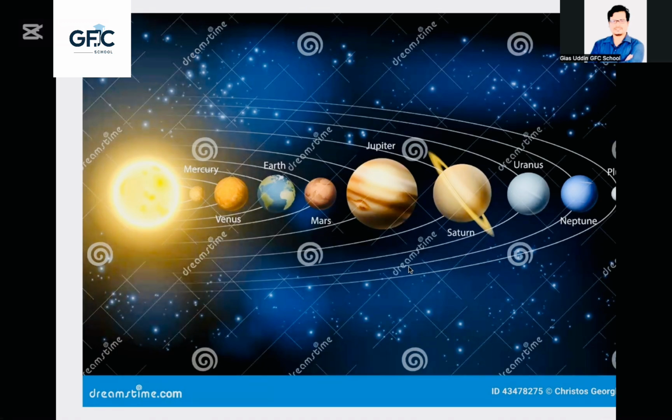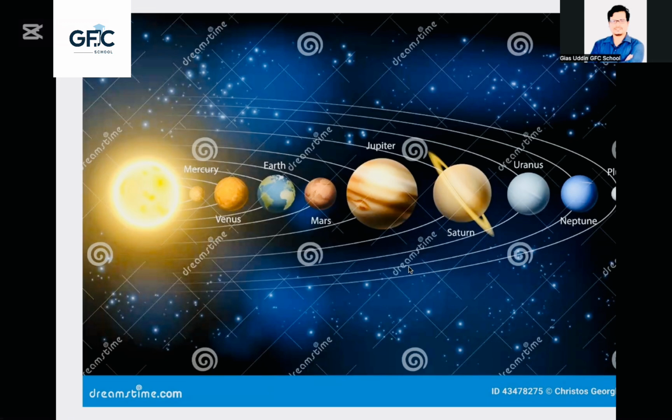How do they rotate around the sun? Could you tell me the answer? Why are they rotating around the sun? Why are they not falling towards the sun, or why are they not going outward of this orbit? What's the reason behind that? It's my question. Could you tell me? Anyway, let me explain. Actually, it's a force, gravitational force.